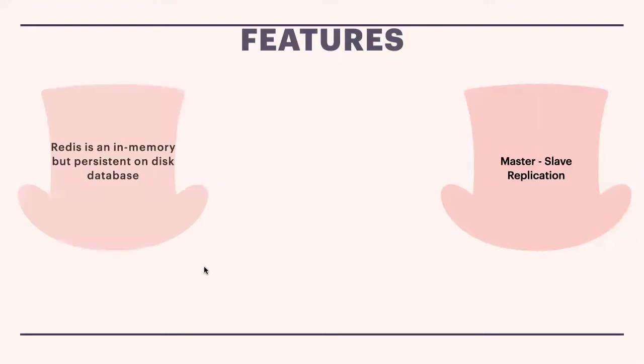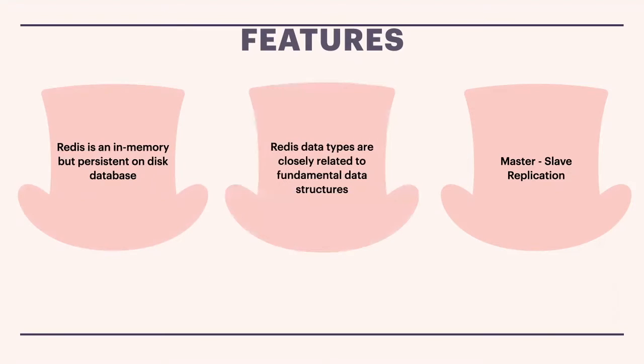Then, what are the features of Redis? Of course, every NoSQL database provides one feature called master-slave replication. If something happens to the server, we need some backup support, and that's where master and slave replication come into the picture. Redis basically uses in-memory storage, but it can also persist on disk. And Redis has data types; when you're using data types like string and list, those data types are related to data structures. That we are going to discuss in the next slide.